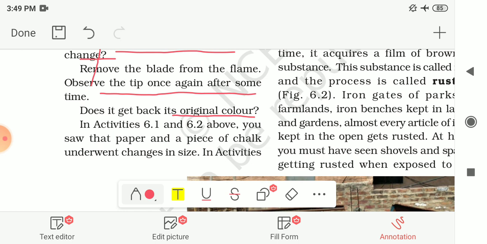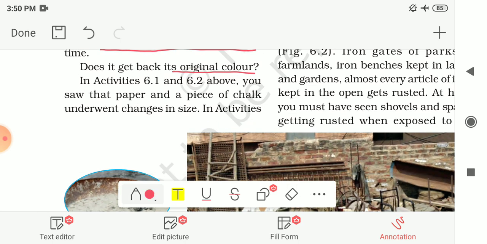If you have noticed, when we heat some object made up of iron for a few minutes, its color changes. It will appear somewhat reddish, and on cooling its reddish color disappears and it regains its original color. So yes, this is the change in the color of the metal on heating, and this is a physical change.